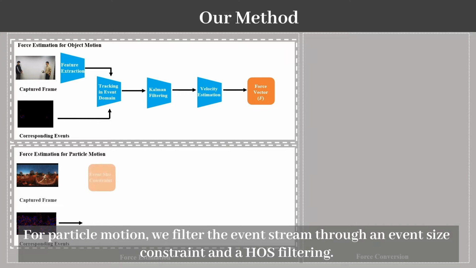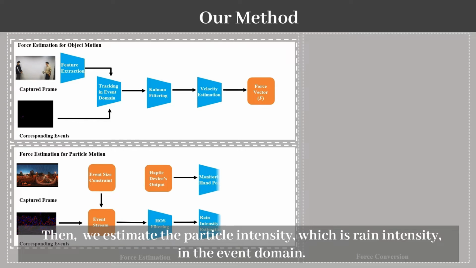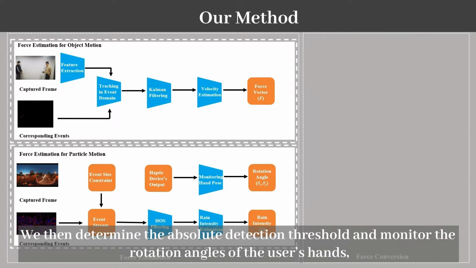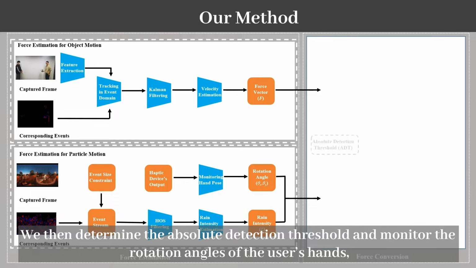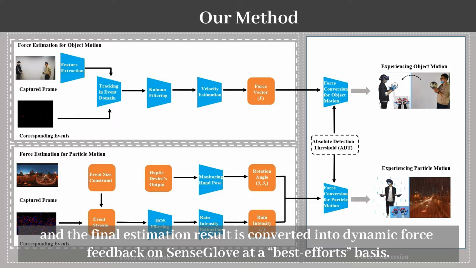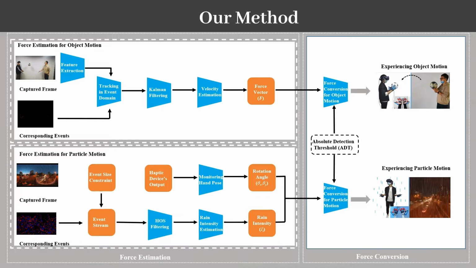For particle motion, we filter the event stream through an event size constraint and HOS filtering. Then, we estimate the particle intensity, which is rain intensity, in the event domain. We then determine the absolute detection threshold and monitor the rotation angles of the user's hands, and the final estimation result is converted into a dynamic force feedback on Sense Glove at a best efforts basis.